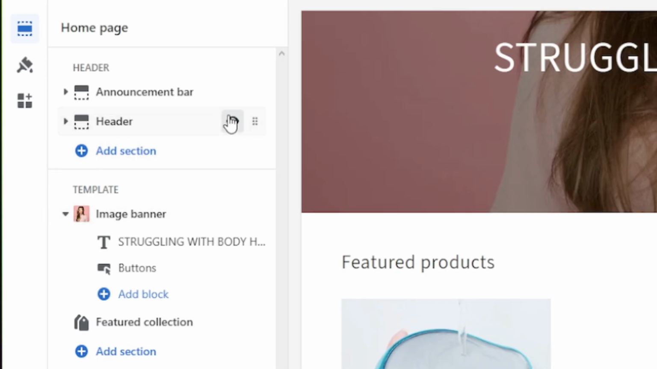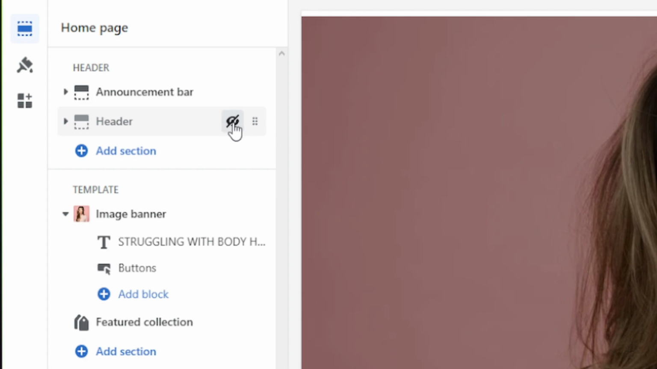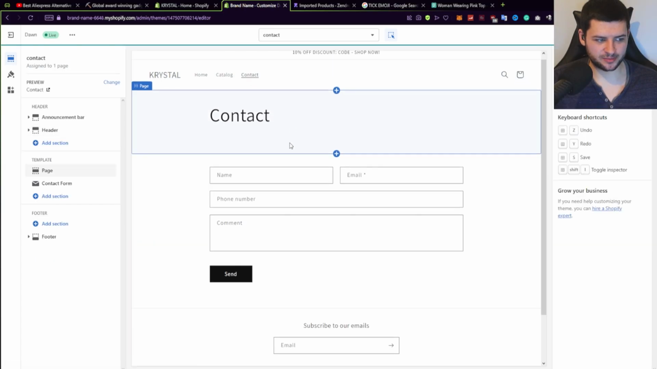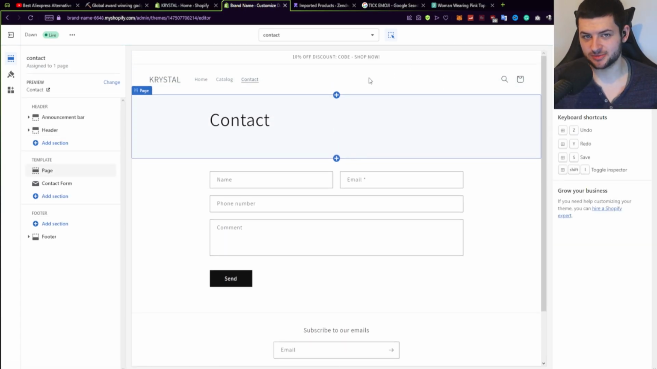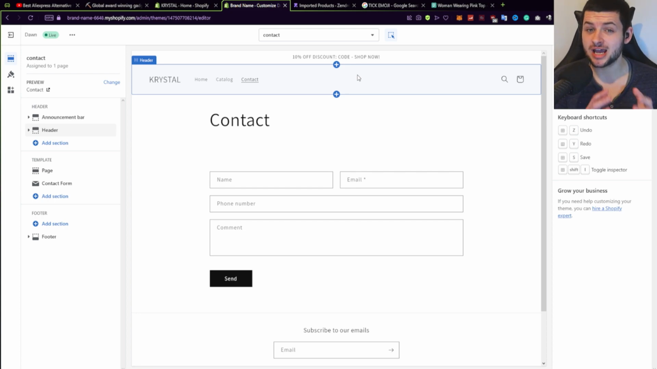If you want to hide elements, you can also press this I to hide certain things on the left hand side. And also we have a contact page so people can actually contact us, our customers. So the website is actually fully functional and ready to sell.